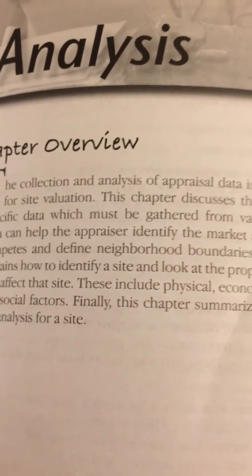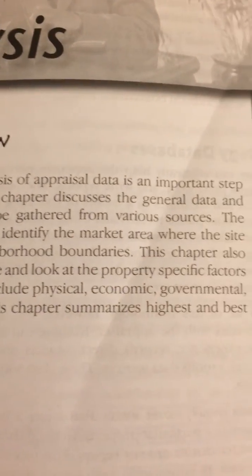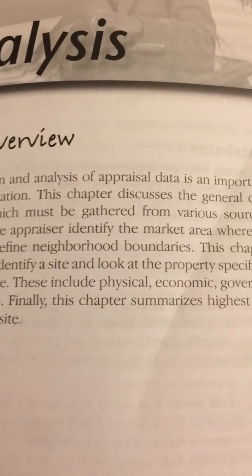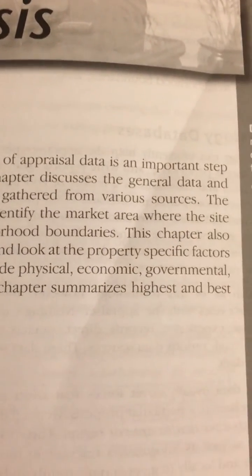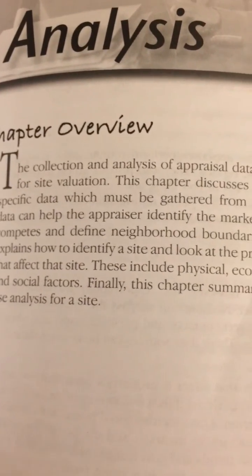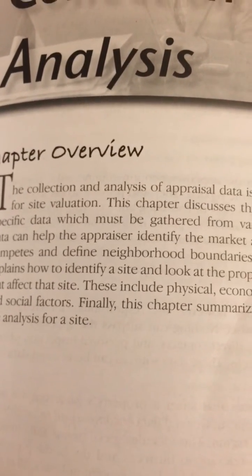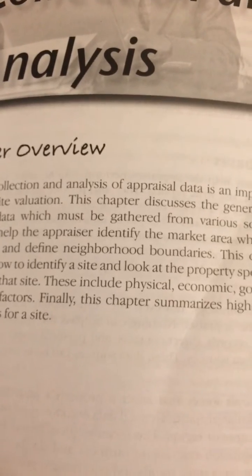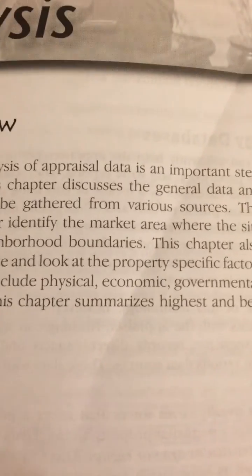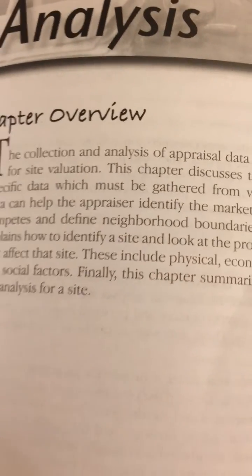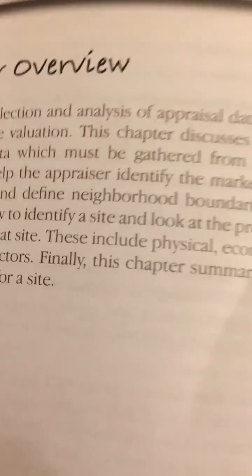The data can help the appraiser identify the market area where the site competes and define neighborhood boundaries. This chapter also explains how to identify a site and look at the property specific factors that affect that site. These include physical, economic, governmental, and social factors. Finally, this chapter summarizes highest and best use analysis for a site.